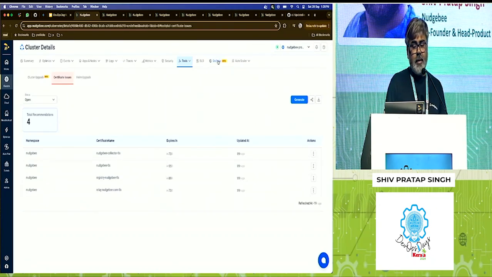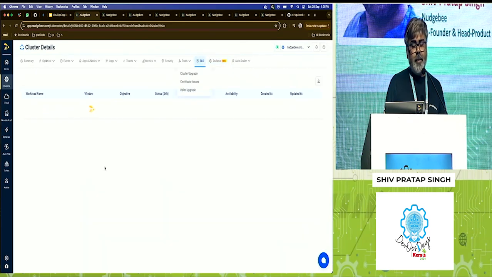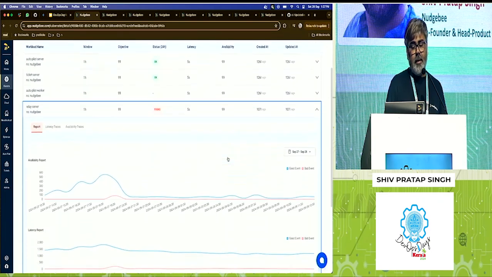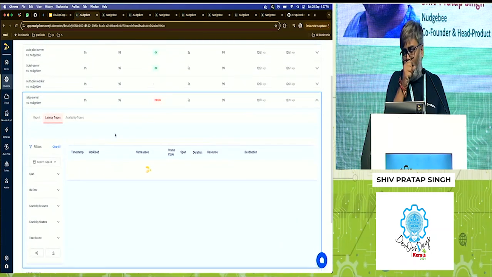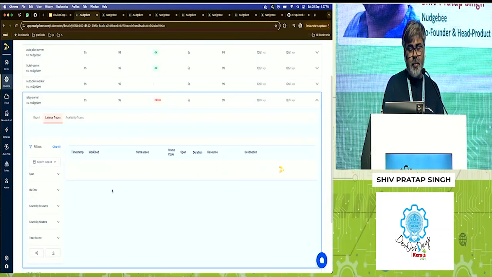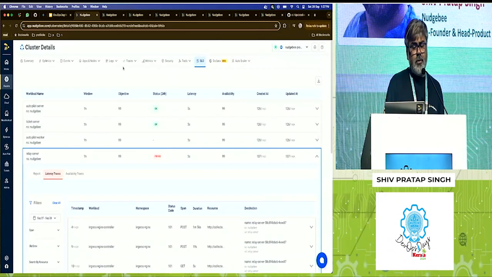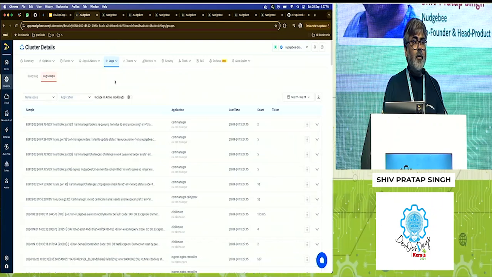If you have an existing Grafana, you can also load that Grafana into Nudgebee. You can configure application-specific SLOs as well, that my application should complete in 5 seconds, and the availability should be 99%. Okay, we have a relay server where this is breaching. I can click on it, and it can show me details where the breaches are happening, right? So Nudgebee provides you a single place where you can get all the data instead of figuring out different tools for each of these individual solutions, right?